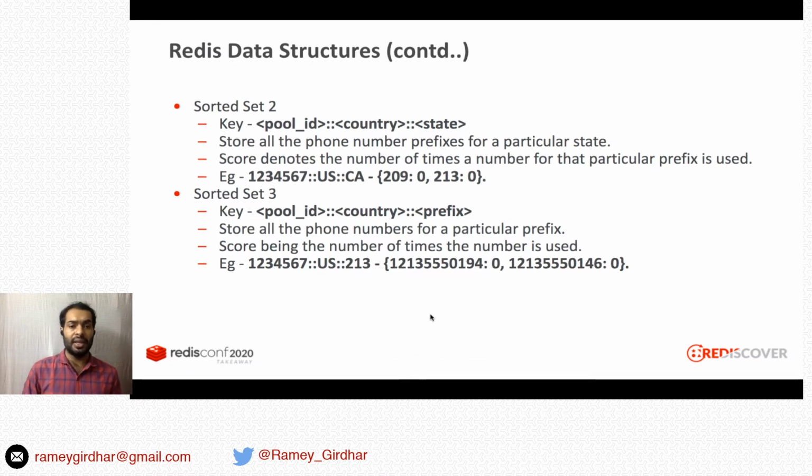The third sorted set is for a particular prefix, where we store all the numbers for that particular prefix. Again, the score is the number of times that number has been used.